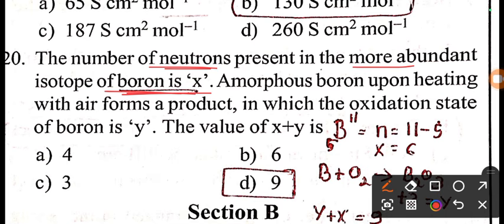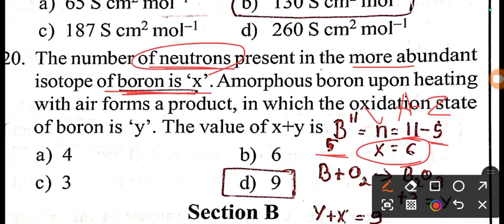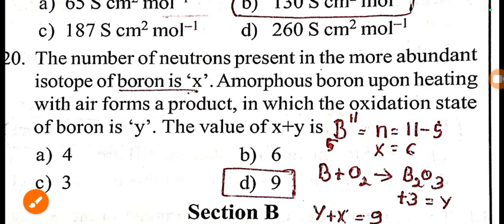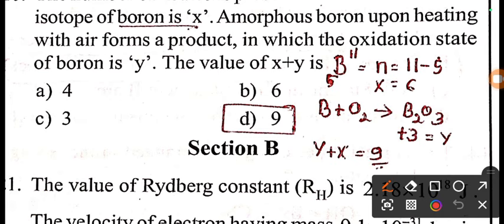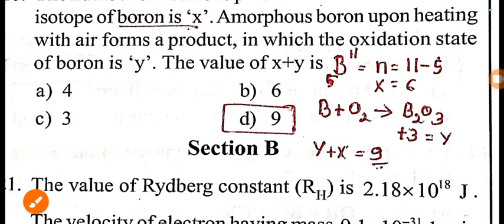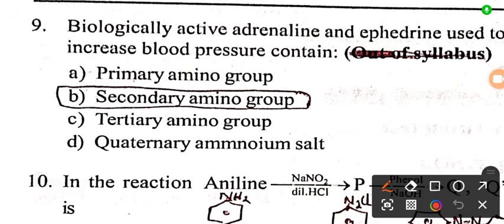Next question, from structure of atom: the number of neutrons present in the more abundant isotope of boron is X. The formula to calculate the number of neutrons is A minus Z. A is the mass number, that is 11 for boron. Atomic number is 5. So the number of neutrons is 6. So in the case of boron, the X value is 6. The same boron, when it undergoes oxidation, forms B2O3, where the boron oxidation number is +3, that is Y. When you add X and Y, that is 6 plus 3, you will get 9. So option D, 9, is the right answer for this question.